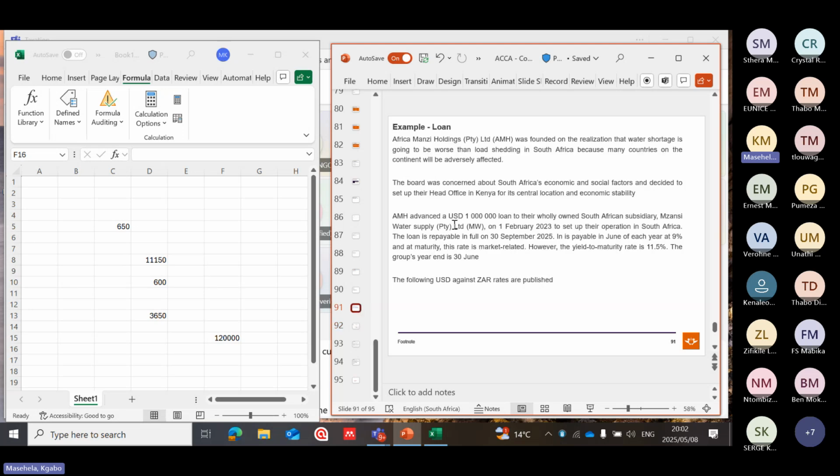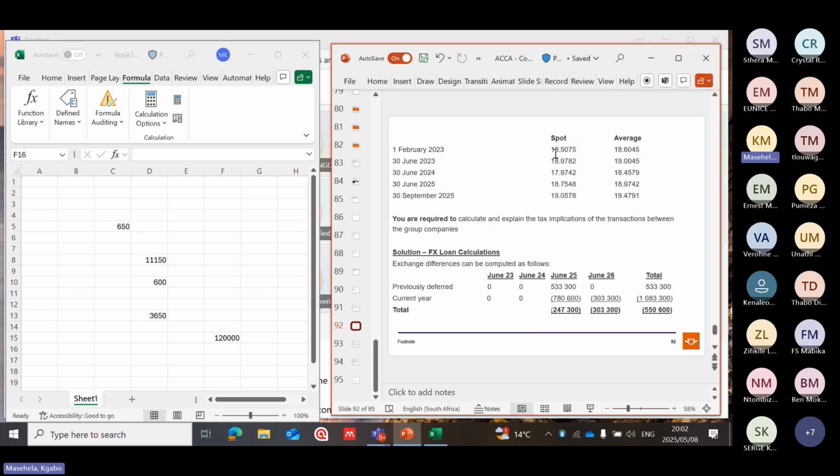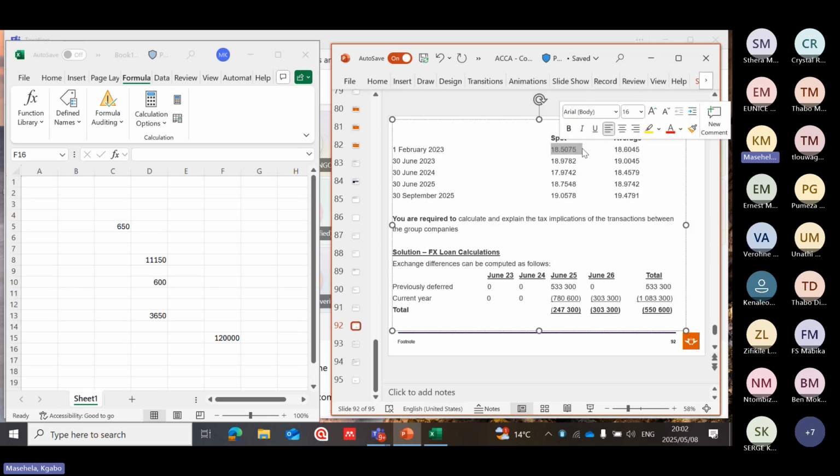They're saying it loans the South African company on this date. Then it means we need to use this 18, the spot rate, because that is the rate at that point in time. They cannot use after 1 February or before. They need to use the exact date.